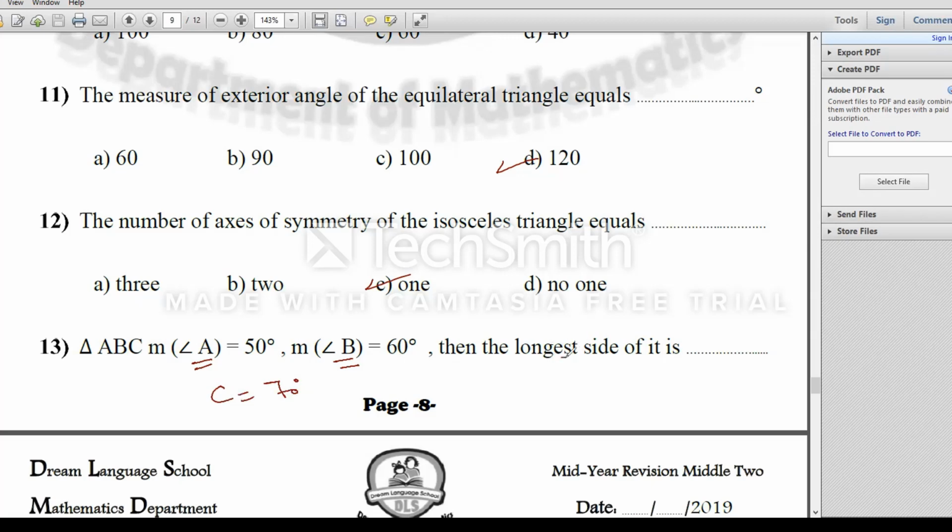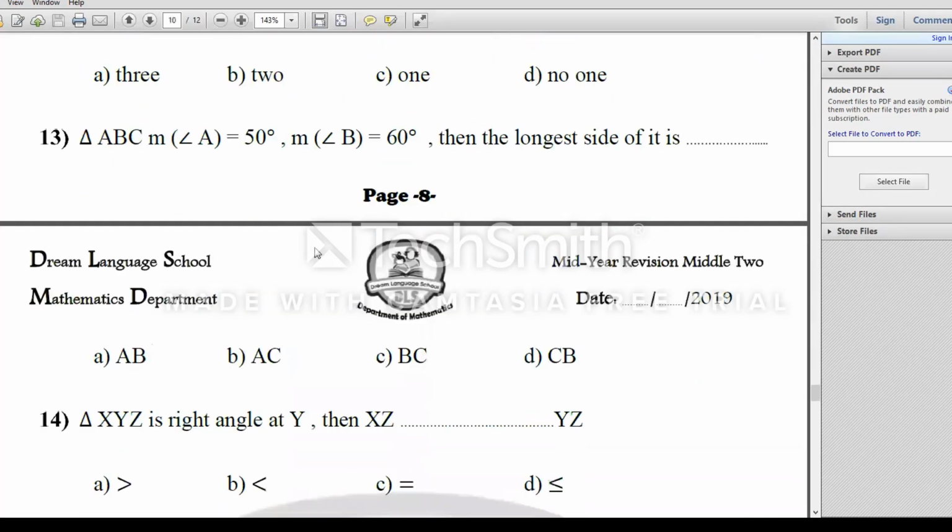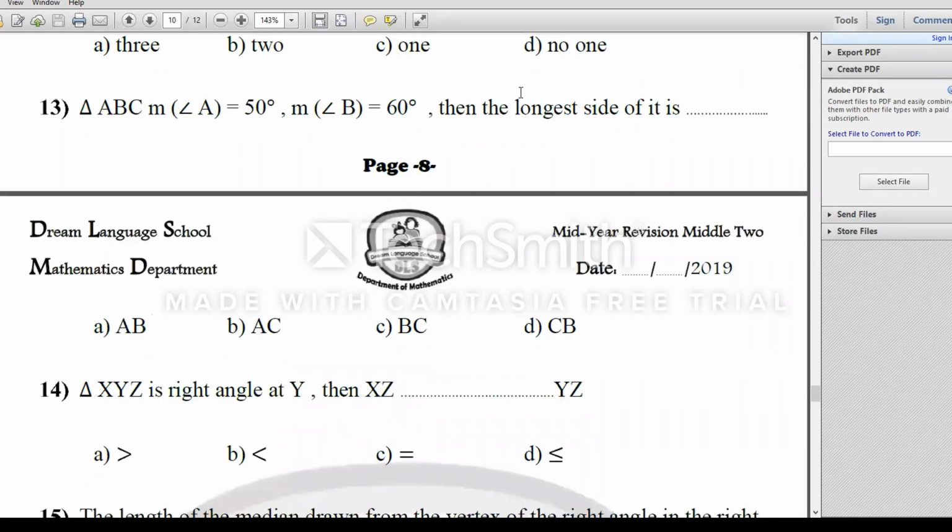We're looking for the longest side. The longest side is opposite the greatest angle, C is opposite to AB. Then my longest side is AB. I will choose AB.